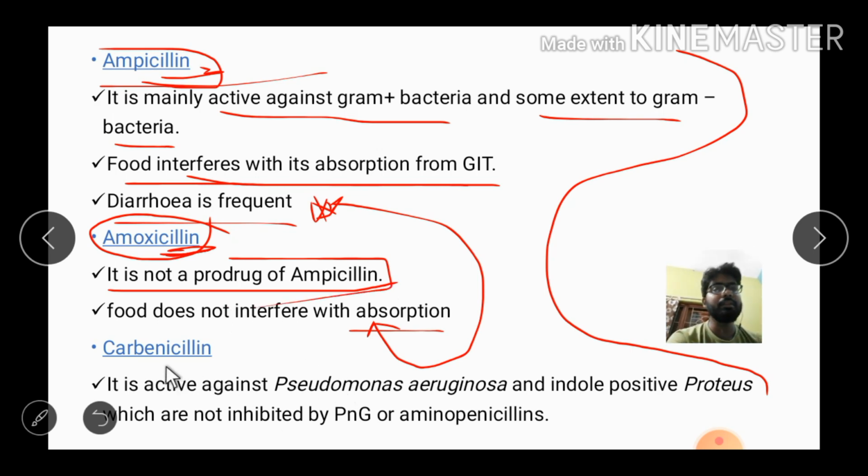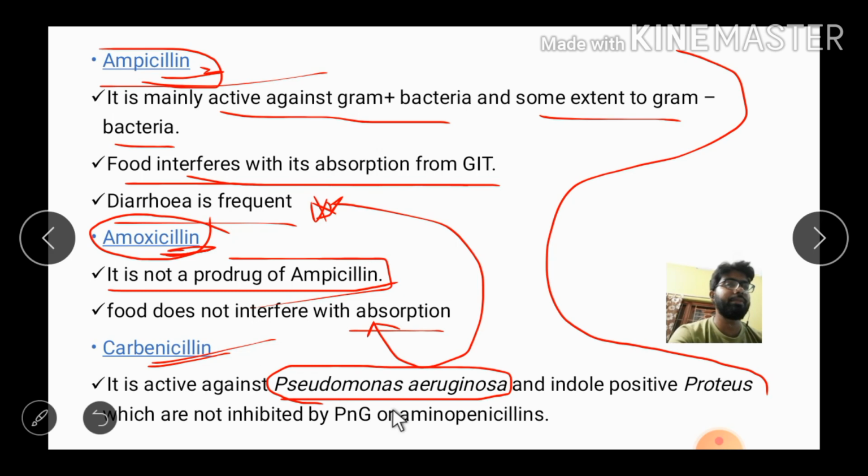Then carbenicillin. See, the most important point regarding carbenicillin is that Pseudomonas aeruginosa is inhibited by carbenicillin. Pseudomonas aeruginosa is not inhibited by all other penicillins. It is inhibited only by carbenicillin.